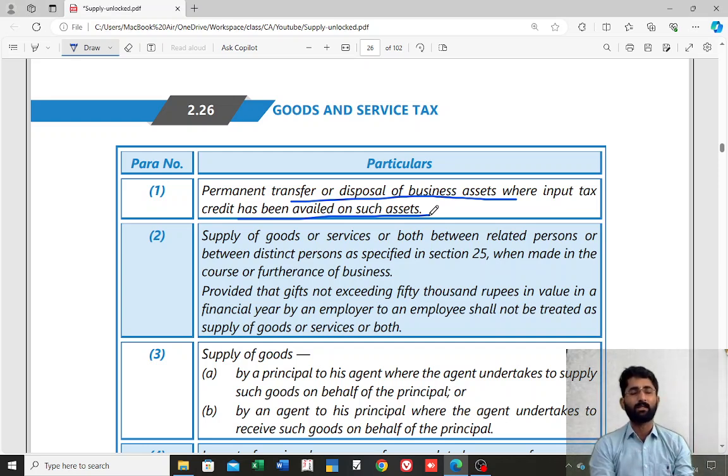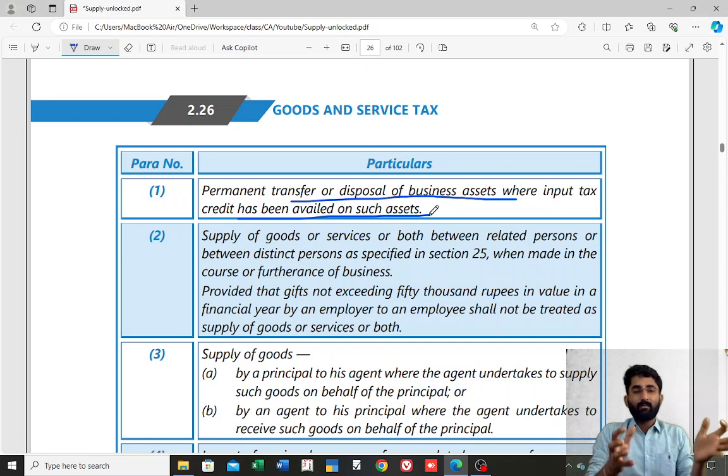I'll give you one example. See, I purchase some goods. Example, I purchase some plastic buckets. I purchased 10 plastic buckets. The value of 10 plastic buckets was 1200. I purchased 10 plastic buckets for 1200 and I paid 120 rupees as GST. So totally I paid 1200 plus 120, which is 1320.